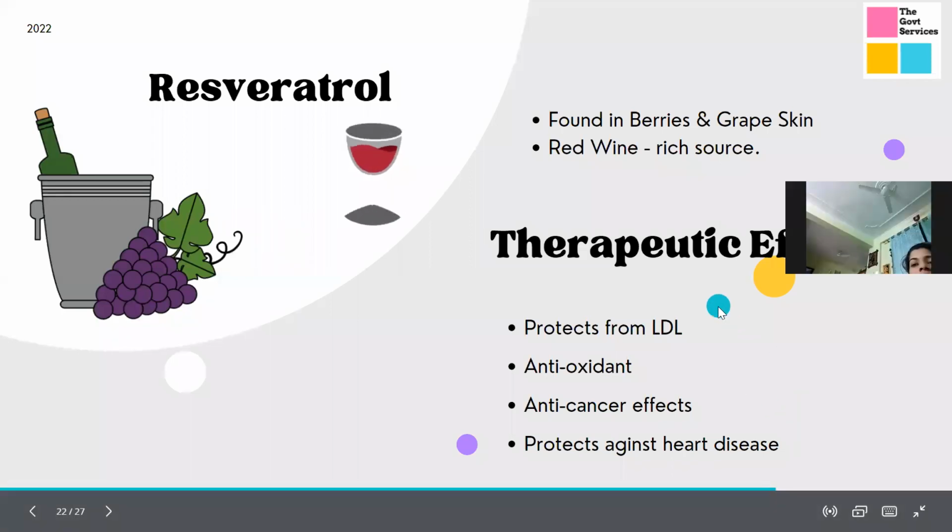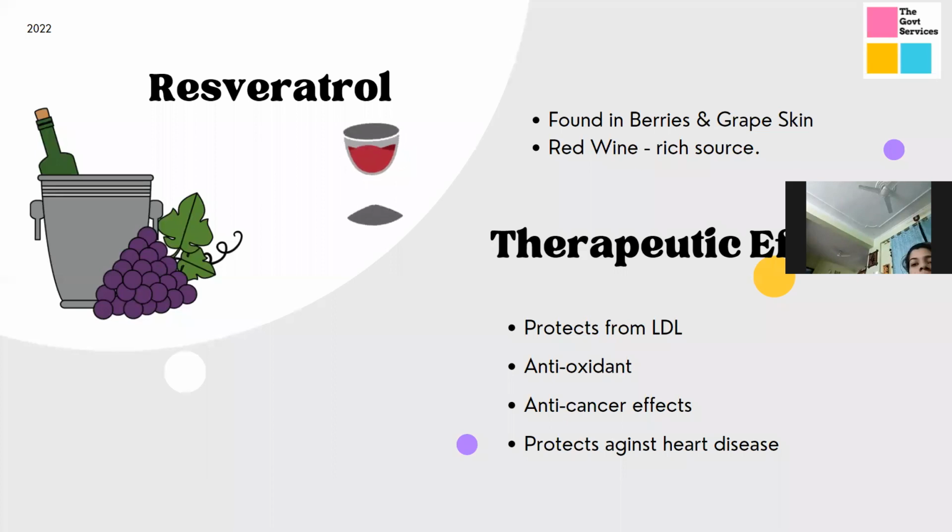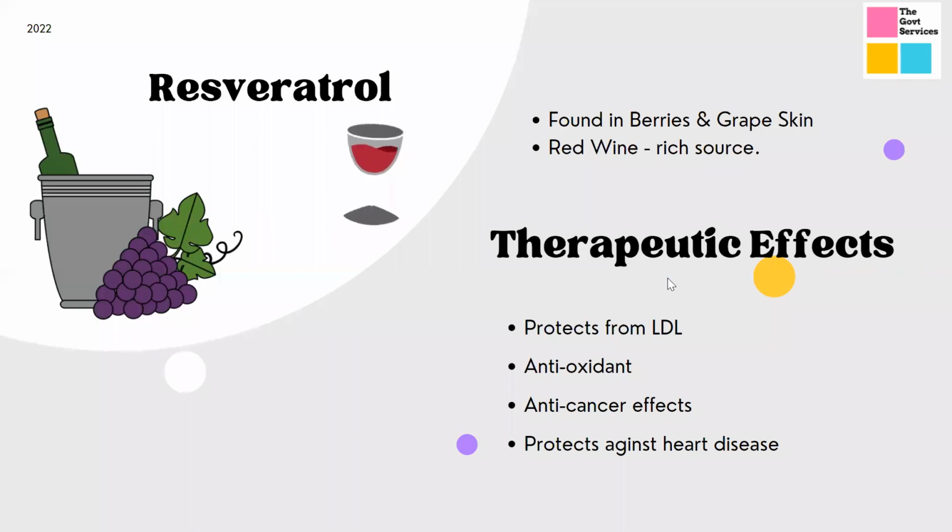So these are very basic compounds, the active compounds that you can consume in your daily life. You need not go to the market and purchase these nutraceuticals. You can just consume them from your daily food, be it grapes or your other foods, right?